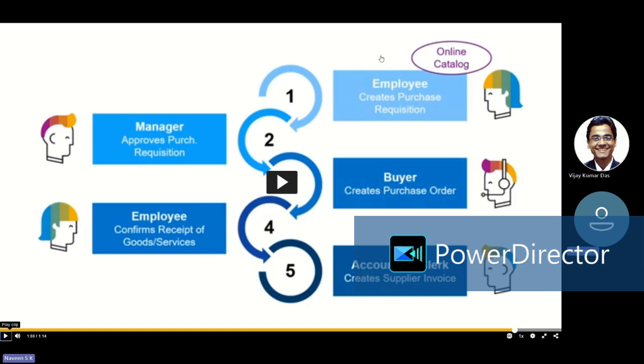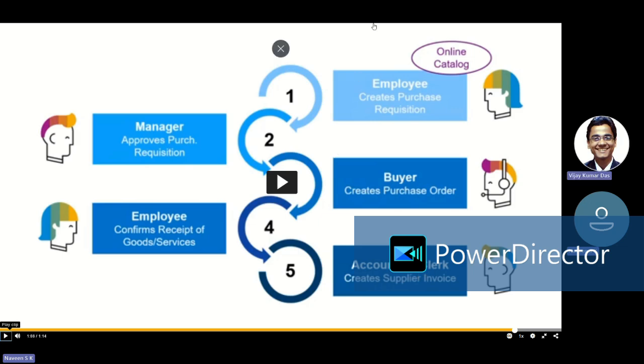So they create a purchase requisition, and the second step is that the manager receives it and does the approval. Once it is approved, in most cases it will convert into a PO automatically. Sometimes the buyer will convert it. All the data will be available, and it is a one-click button so that it converts into a purchase order. Then the employee will receive the goods, because they ordered them. Then the accounting clerk will take the invoice they received, post or check the invoice, and take care of the payment.